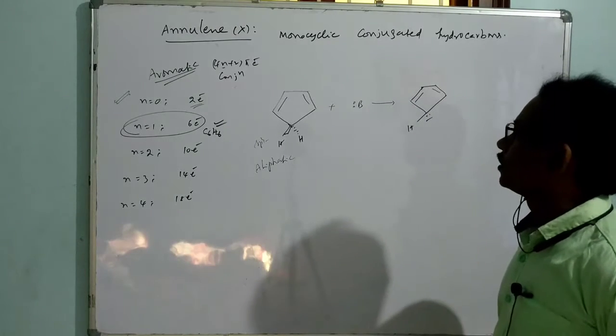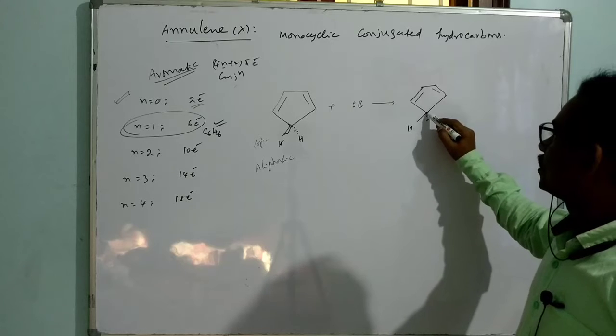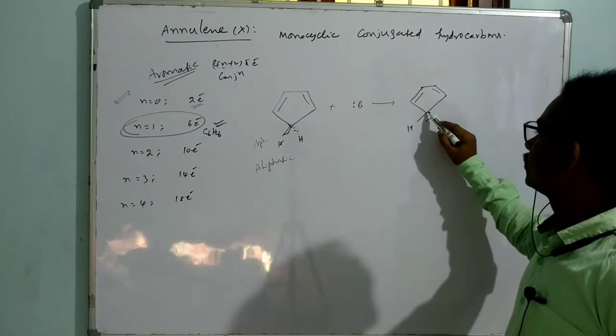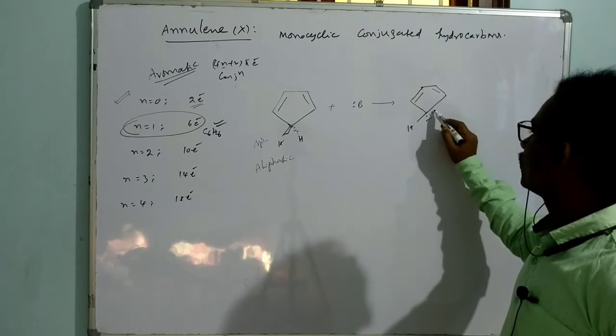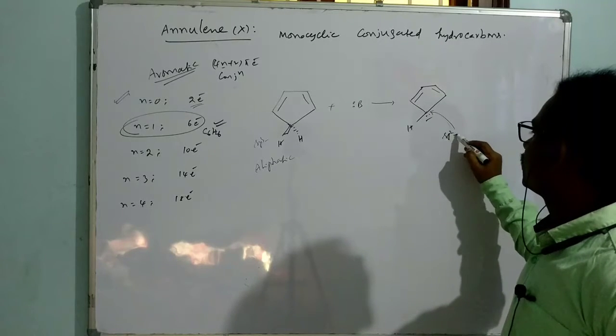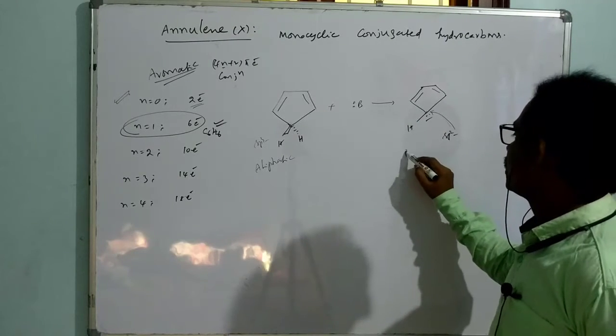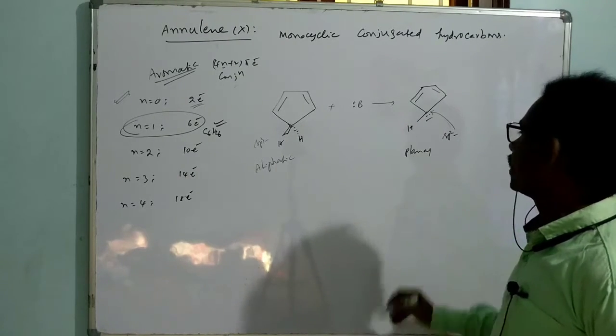Right now, this carbon is sp2 hybridized, and that carbon takes the nature of sp2. That means each and every atom in this cyclic system is sp2, so no doubt it is planar.